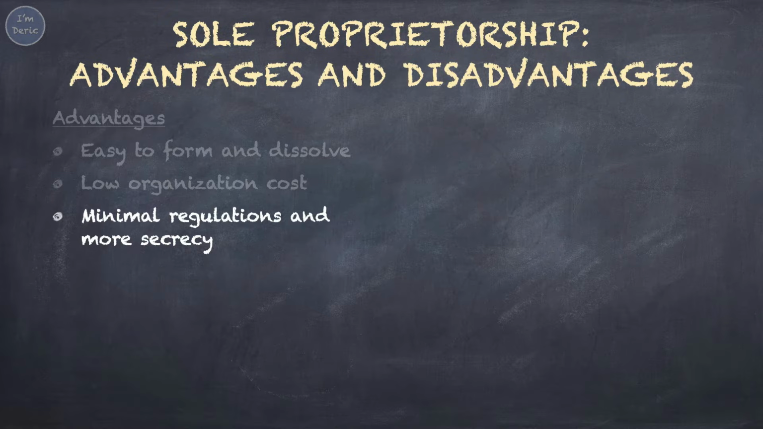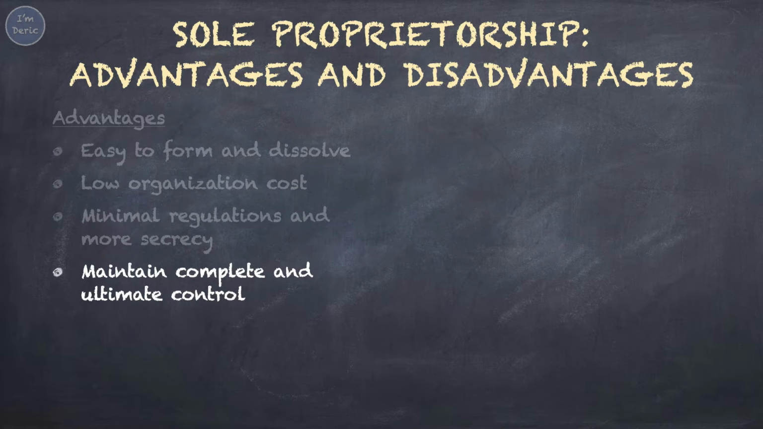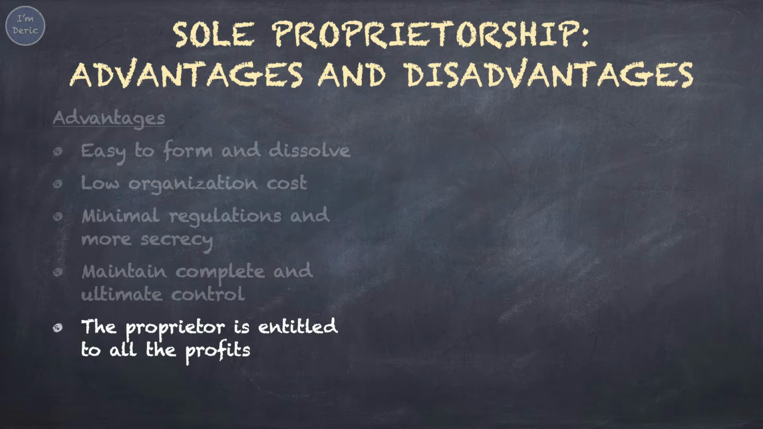Not many rules or laws you have to comply with, and you don't have to disclose your company's information to the public. So you can keep your own secret recipe. Maintain complete and ultimate control. As you are the only owner of the business, you can have complete and ultimate control for the development of the business. The proprietor is entitled to all the profits. You don't have to share the profits with other people, as you are the only owner of the business.